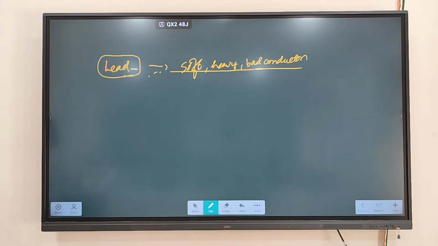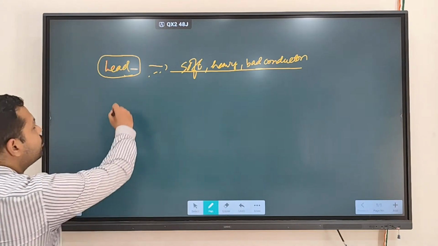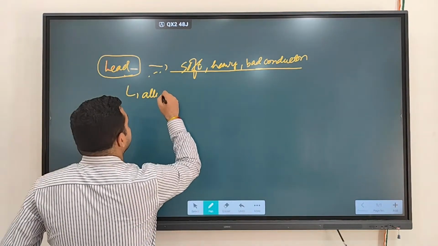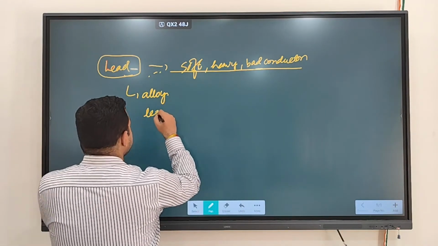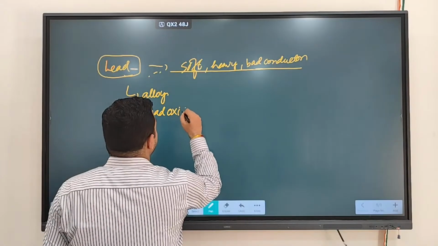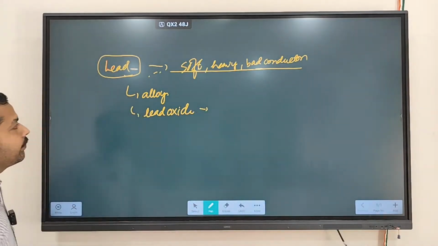Lead is used in the form of alloys. You will see lead oxide. One of the formations that you see is lead oxide. Lead oxide is used for various purposes.